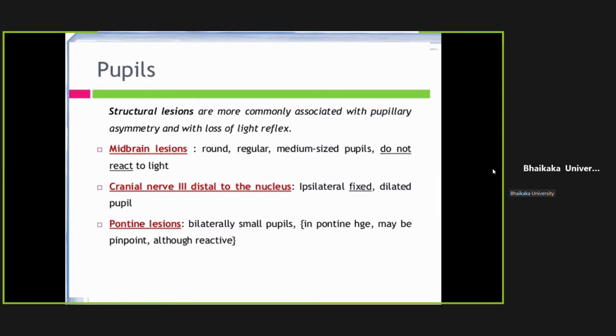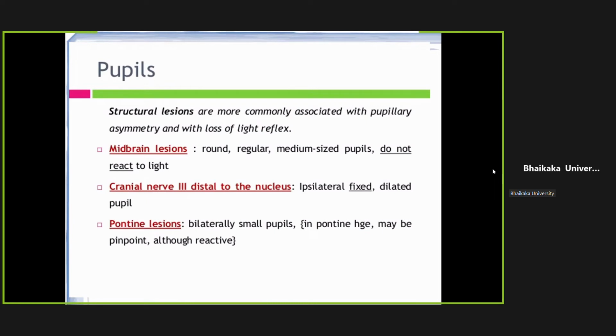Structural lesions are commonly associated with pupillary asymmetry and loss of light reflex. When midbrain is the problem, the pupil would be round, regular, medium size, but does not react to light, as we know the center is the midbrain. When the third nerve is involved, usually the same side pupil would be dilated, fixed, and not reacting to light, but the opposite pupil would be normal.